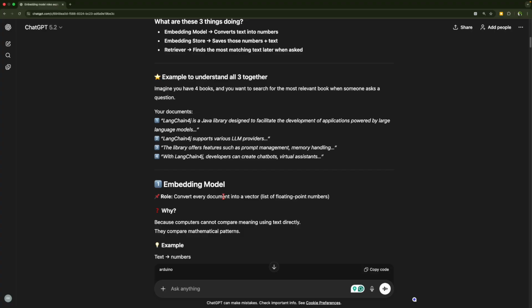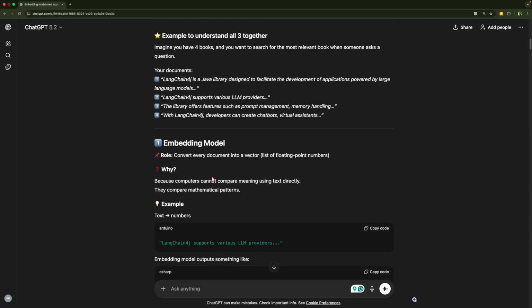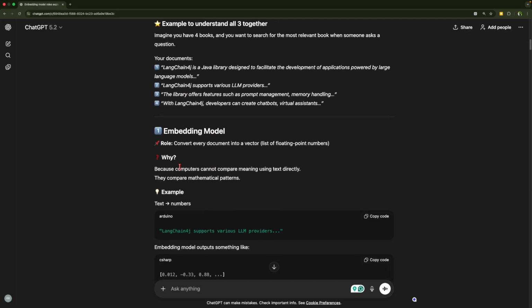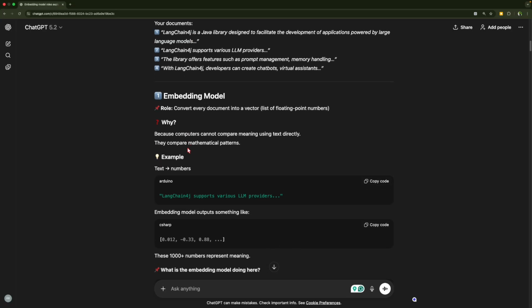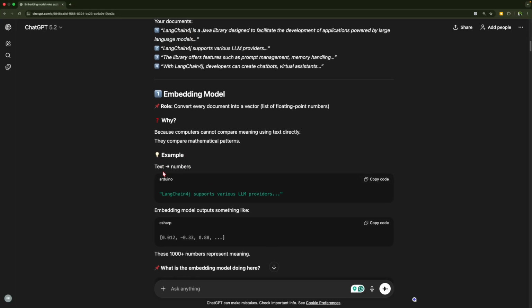So what's a vector store here? A vector store is nothing but a list of floating point numbers. Let's try to understand this with an example. Let's say the data that is present inside the document is in this text format. That text will be converted into these kinds of floating point numbers. And why? The reason is that computers cannot understand the meaning of the exact text, but they can compare mathematical patterns, right?